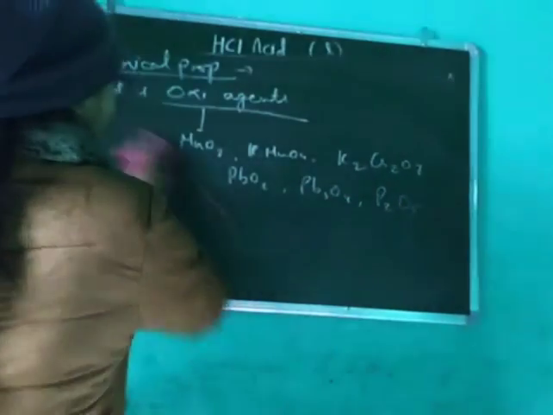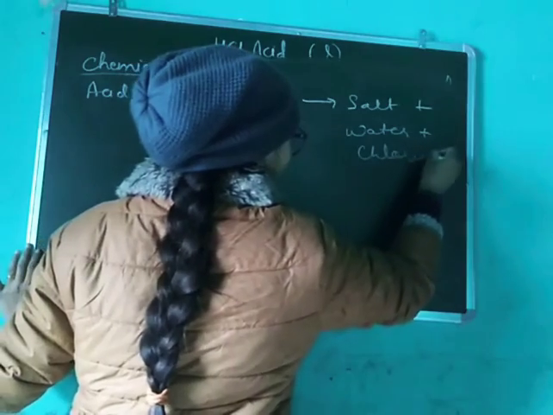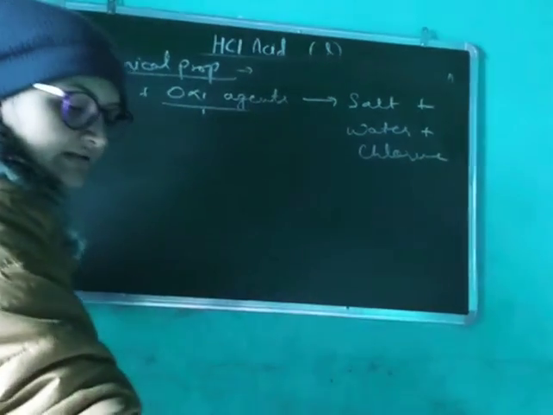So what will happen here? If you treat an oxidizing agent plus HCl, it will give you salt plus water and chlorine gas. You will get chlorine, Cl2.